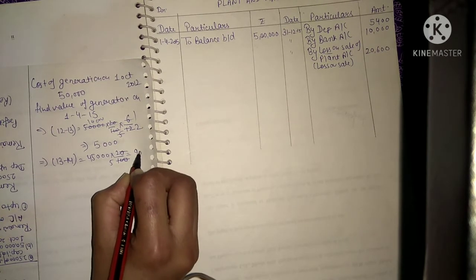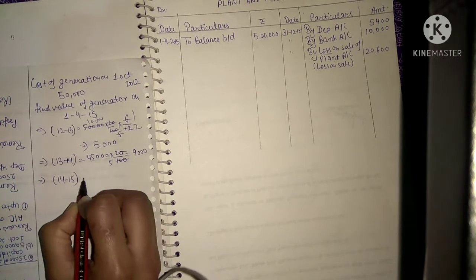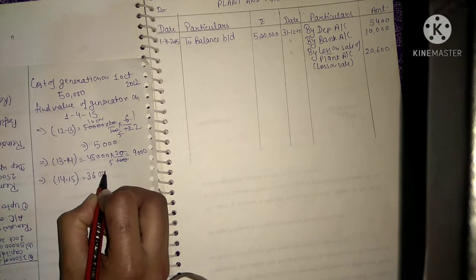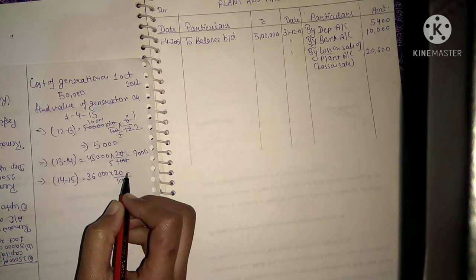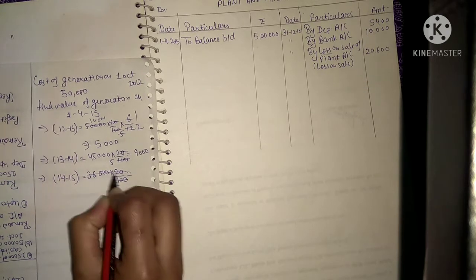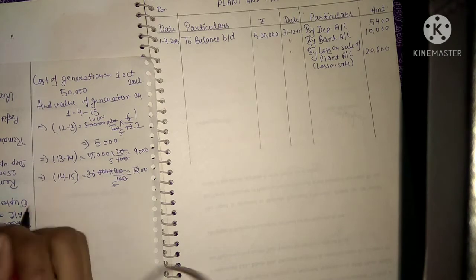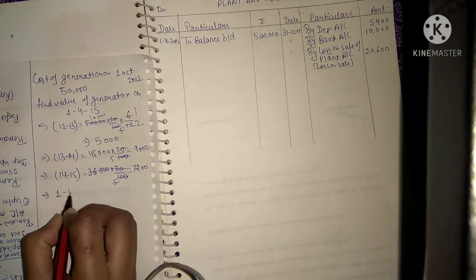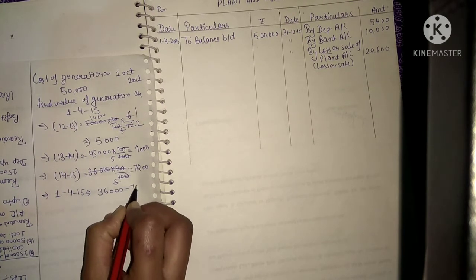This will become 9,000. Now we will find out the depreciation for the year 14-15. This will become 36,000 into 20 upon 100. So this will become 7,200. So the remaining value of plant on 1st April 2015 will become 36,000 minus 7,200.